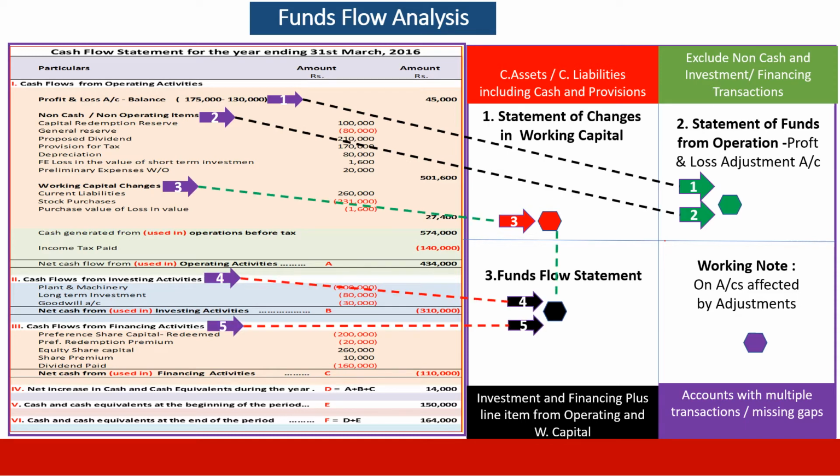And as we will see here now, it takes figures from working capital, it takes figures from the funds from profit and loss adjustment account, then it compiles these two. In the process, the same data is put through three different templates for a management information system, and the ultimate control statement will be the funds flow statement, where the sources of funds and application of funds have to match.